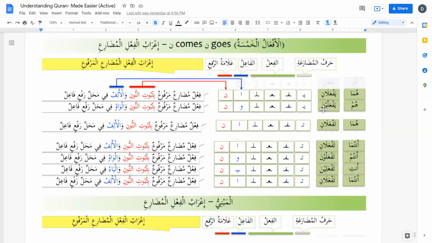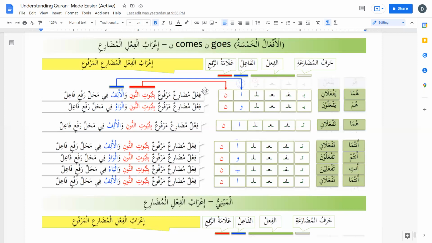Because noon is there. We can see the noon. So bi thubutin noon. And that's how we say the I'rab of this category in regular form: fi'lun mudari'un marfu'un bi thubuti noon.